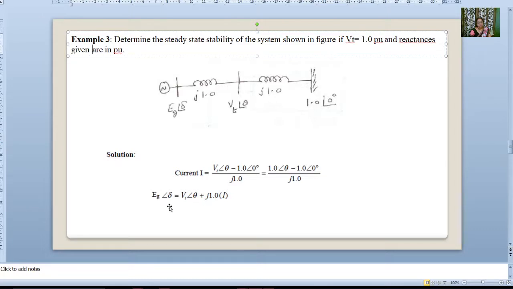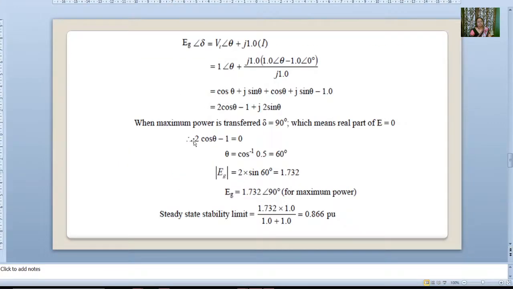Now Eg at an angle of del will be Vt plus I into jX, where X is 1. If you solve this, again when maximum power transfer occurs, del is equal to 90 degrees, which means the real part is equal to 0. We find theta as in equation number 1, and then Eg will be 1.732 at an angle of 90 degrees for maximum power. Then the steady state power limit will be 0.866.